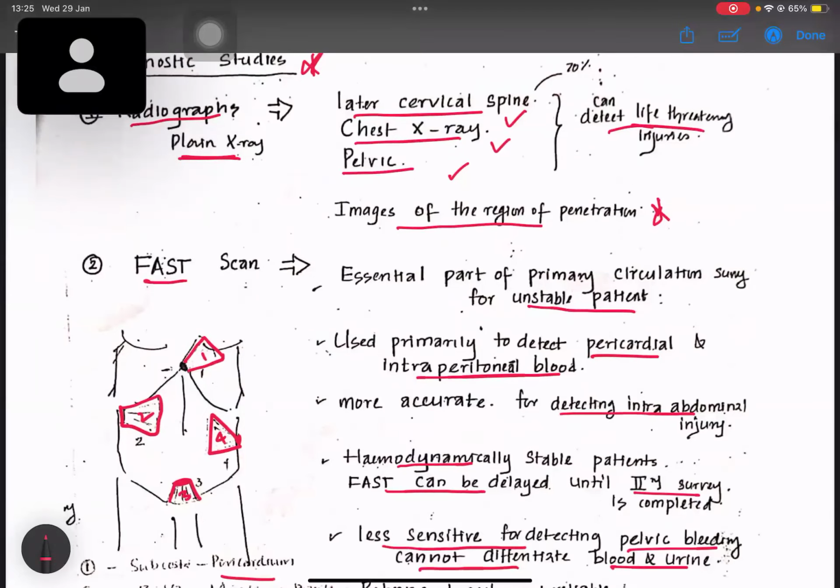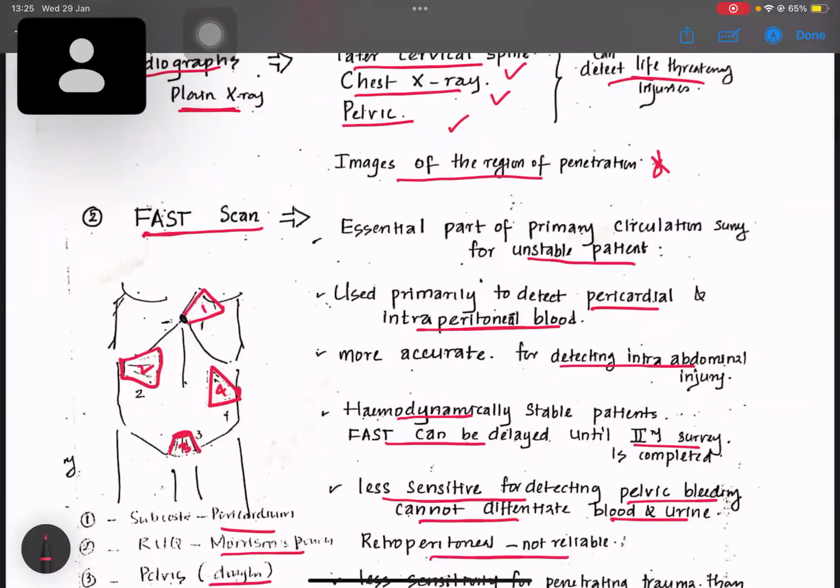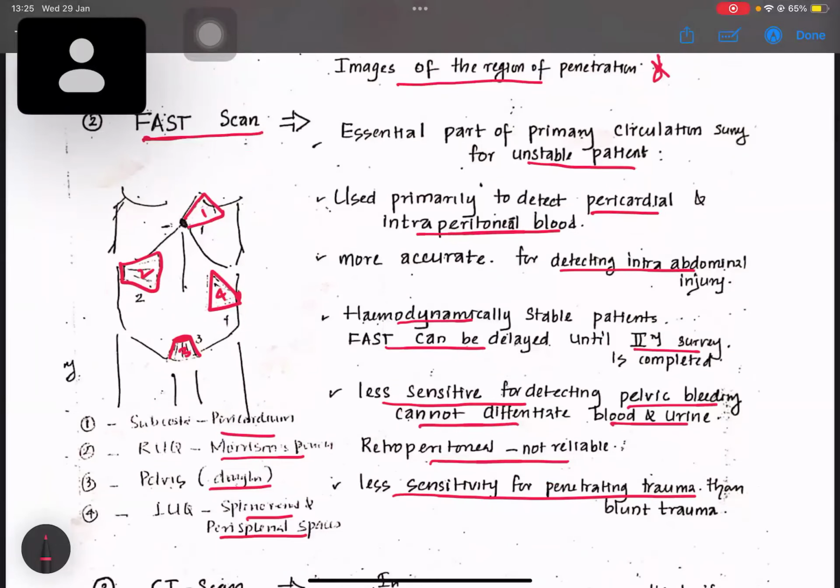Another thing is the FAST scan. They will be asking what areas we look at in the FAST scan, so you should know the 4 areas checked. One is the pericardium. Then the right upper quadrant, the Morrison's pouch, is checked. The pelvis is checked, and the splenorenal and perisplenal spaces are checked. These are the 4 sites checked in the FAST scan.